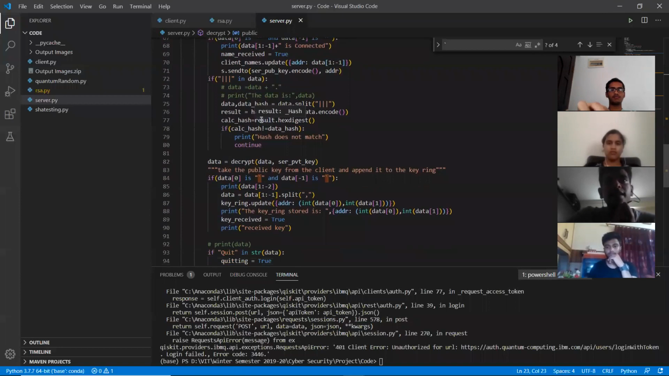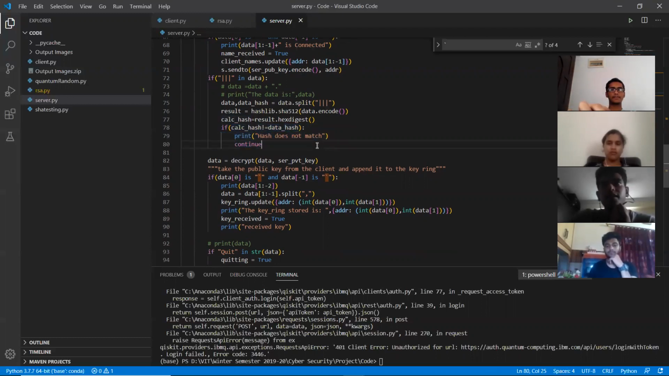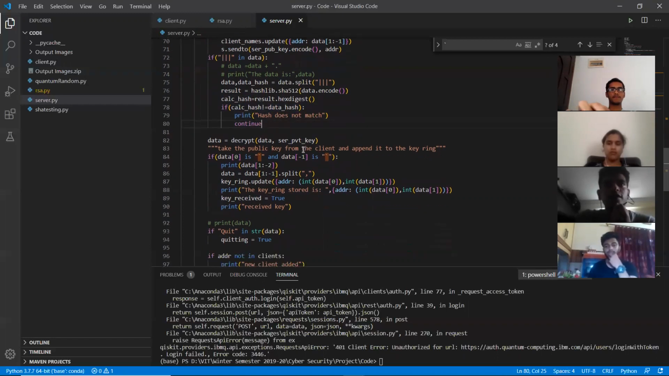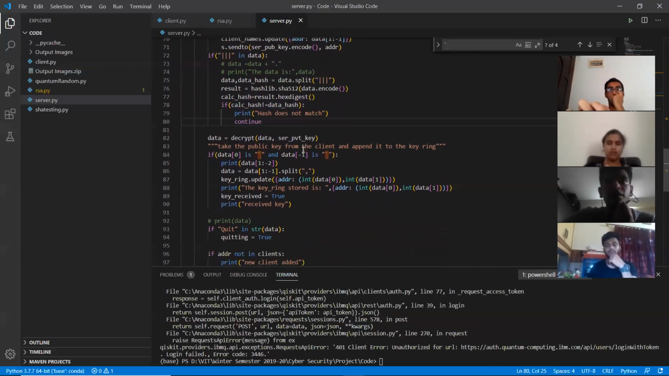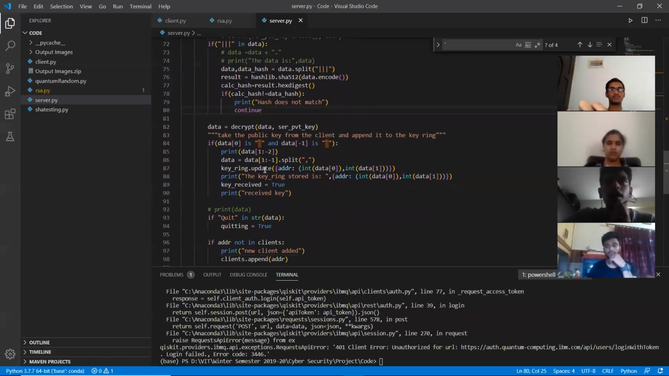Then the server computes the hash value again and checks if the hash value is the same or not. If the hash value is the same, it starts the next process. If it is not the same, you can see over here there's a print function saying hash does not match, and it continues. It just drops the message.